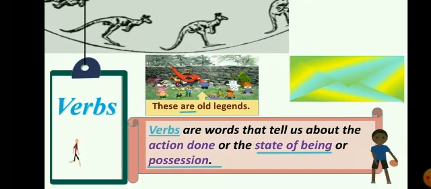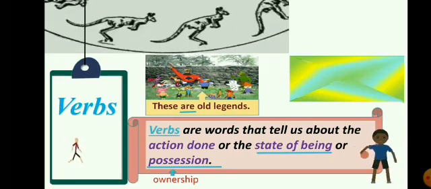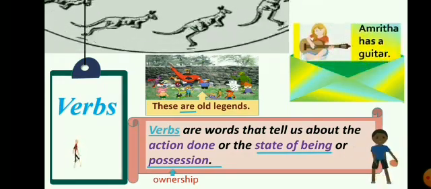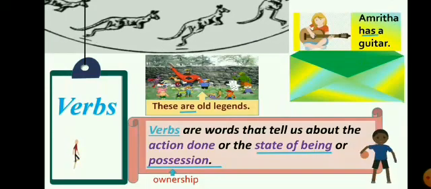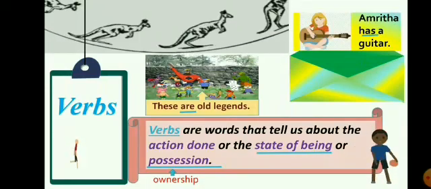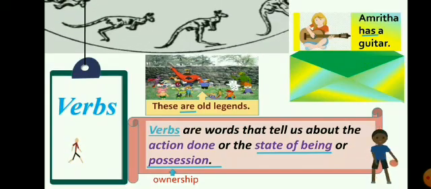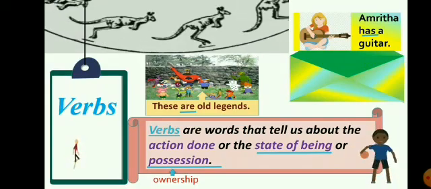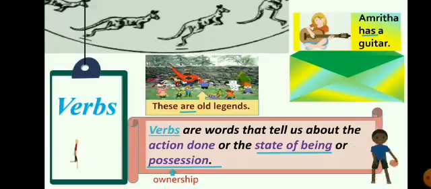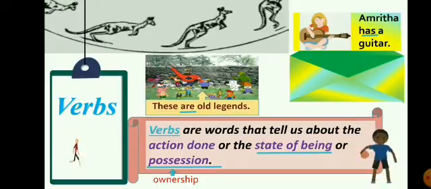Next, possession. Possession means ownership. We have something. So, Amrita has a guitar. Here, "has" is showing the possession. It means Amrita is the owner of the guitar. So this "has" shows the possession.